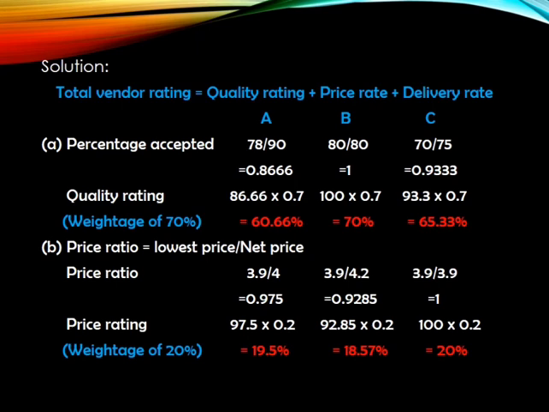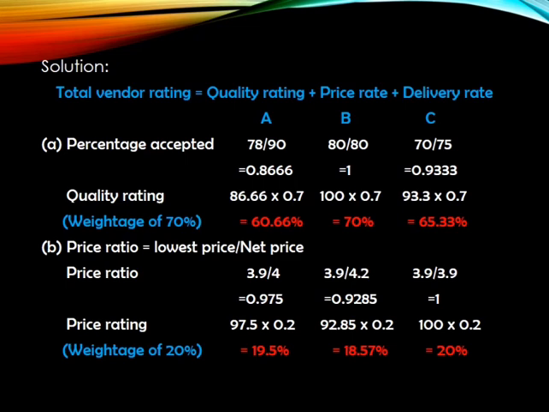For vendor A, 78 divided by 90. For vendor B, it's 80 divided by 80. For vendor C, 70 divided by 75. So the values we are getting are 0.86 for A, 1 for B, and 0.93 for C.